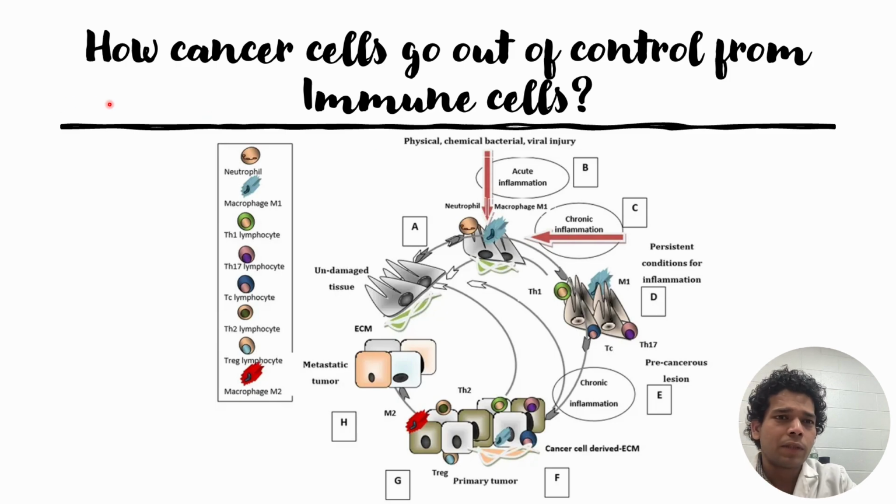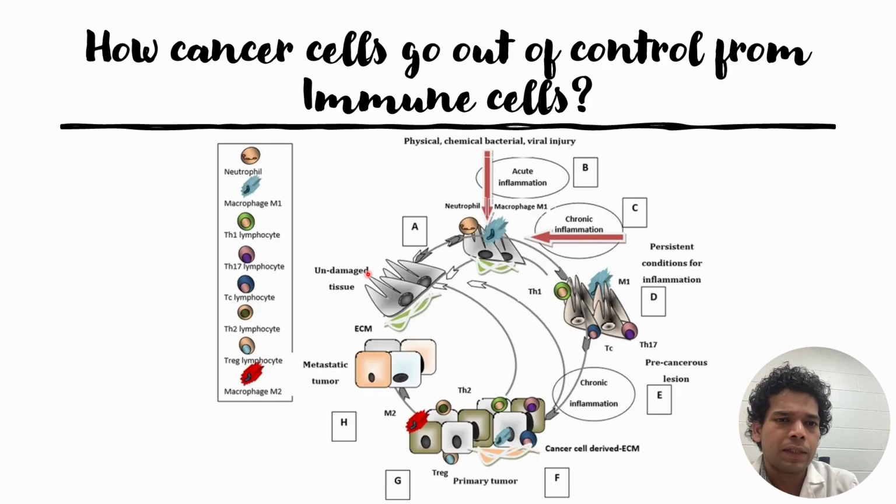Today we will discuss a general phenomenon where we will understand the process by which these cancer cells go out of control from the immune cells. Our main focus will be on solid tumor sites and how they start, and if immune cells are not able to control them, then they might reach a state where they can metastasize across different organs.